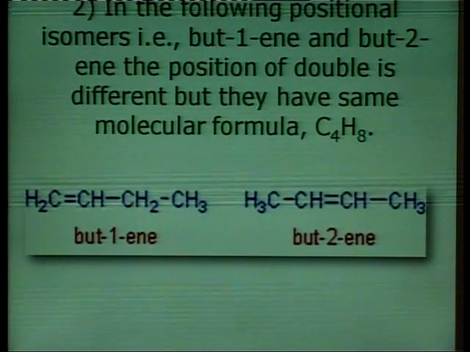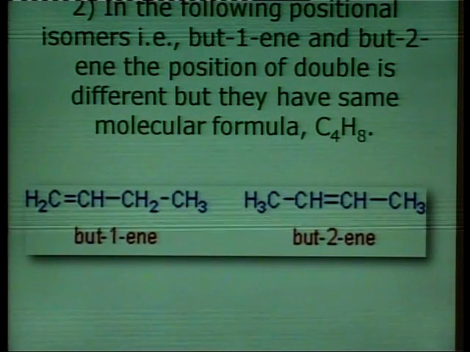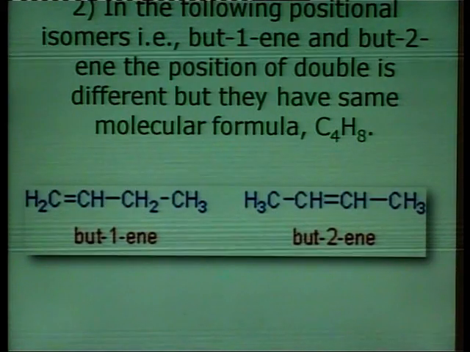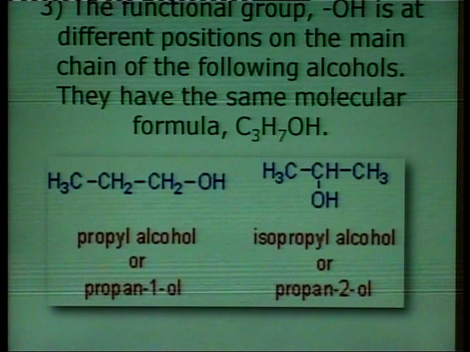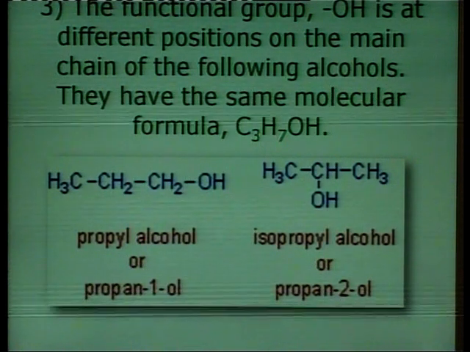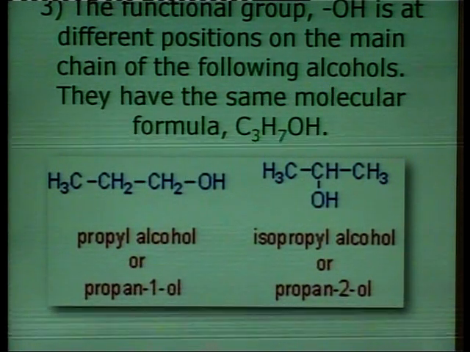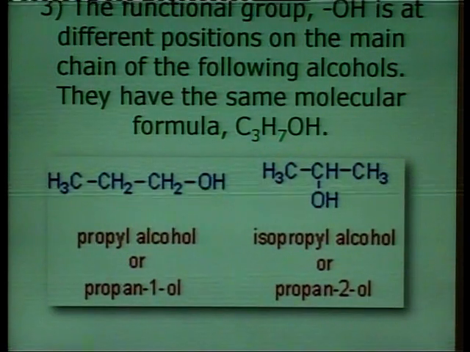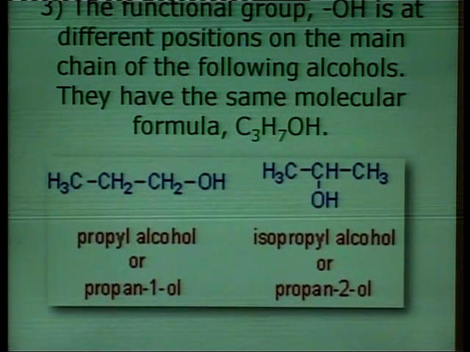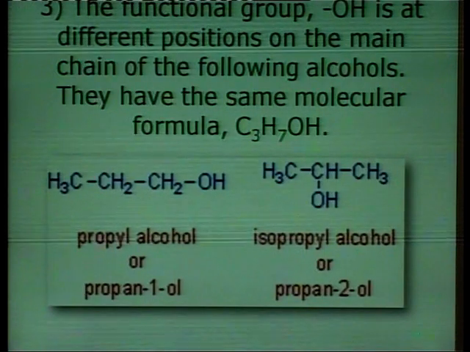The position of the functional group is different in the linear chain of butane. The functional group OH is at a different position on the main chain in the following alcohols. The formula is propanol.